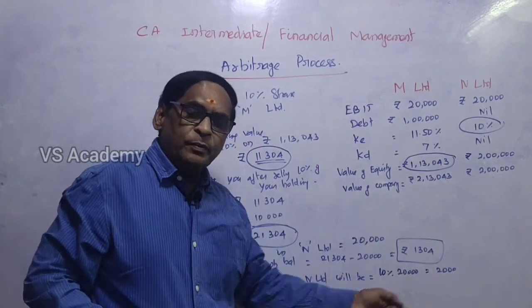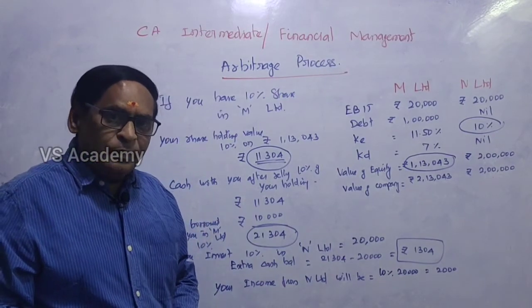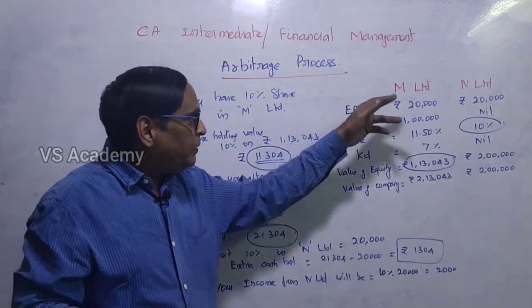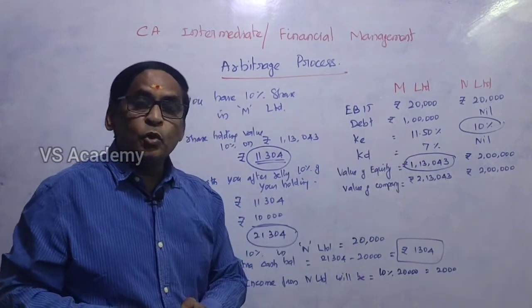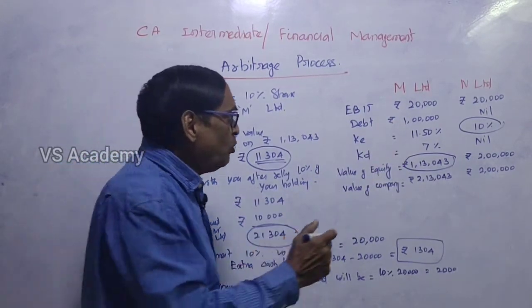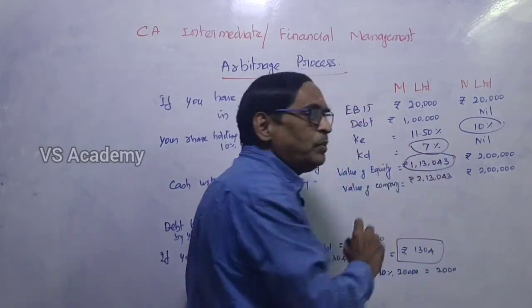That is your income. But at the same time, you had borrowed 10,000 rupees from M Limited, for which you have to pay 7% interest.